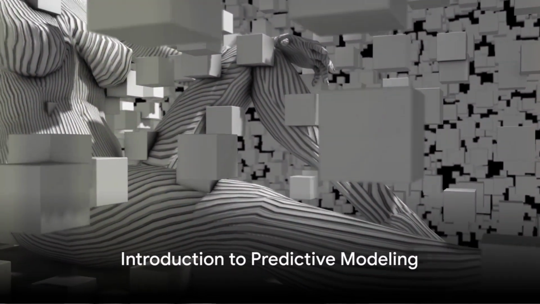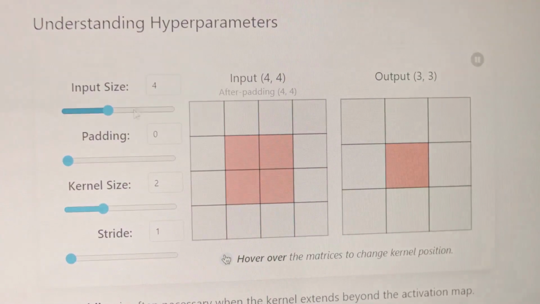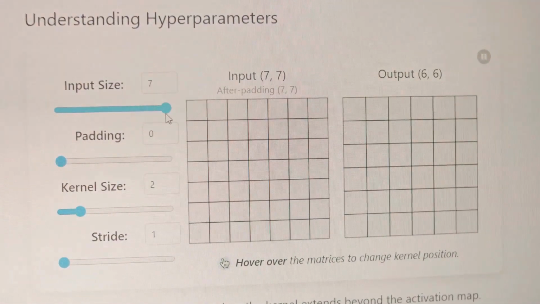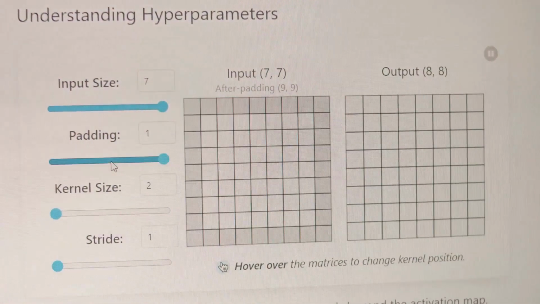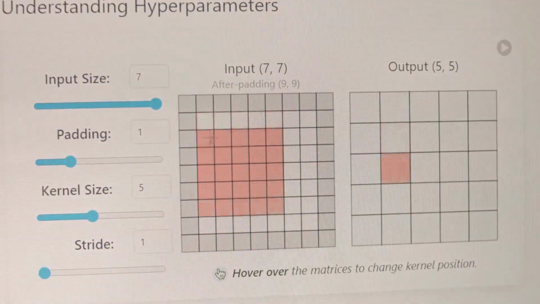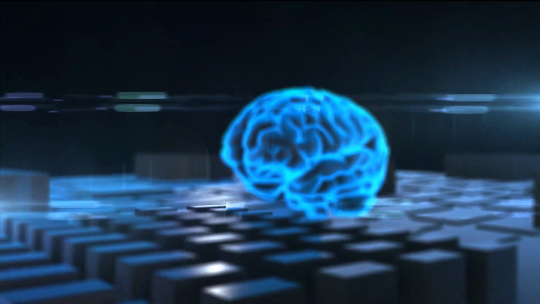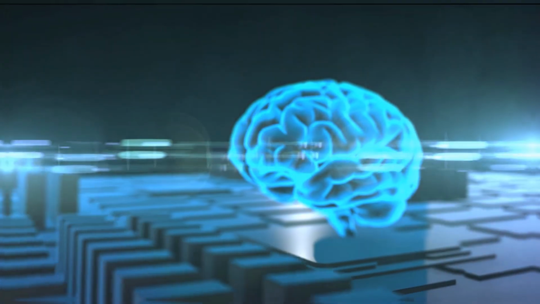Welcome to our deep dive into predictive modeling in artificial intelligence. We'll start by exploring the basics. What is predictive modeling? It's a process using statistical techniques to predict future outcomes based on historical data. In AI, these predictions become more accurate and dynamic thanks to machine learning algorithms.